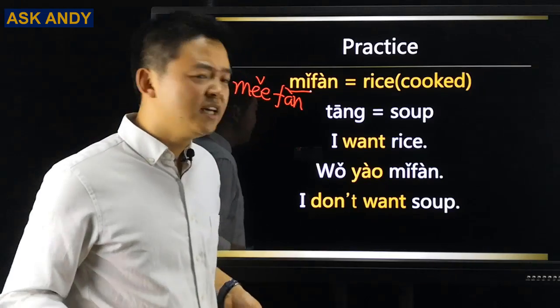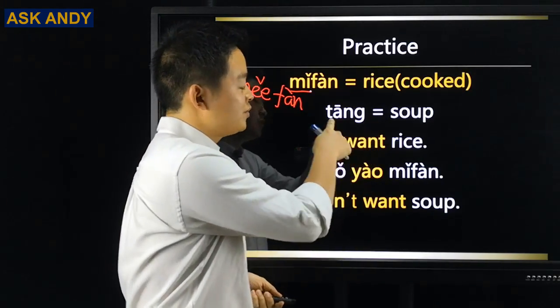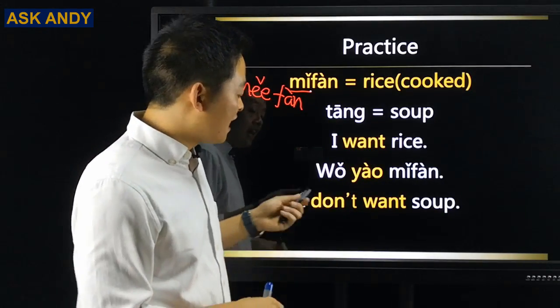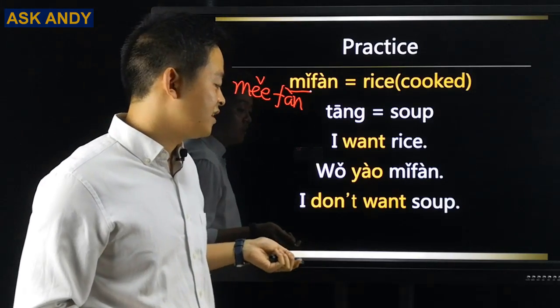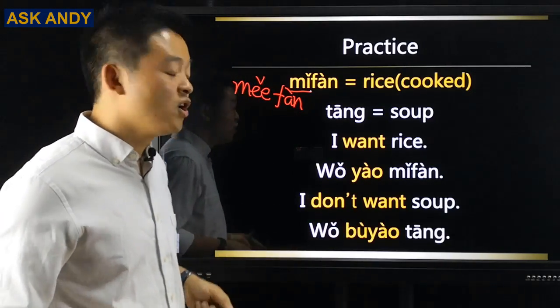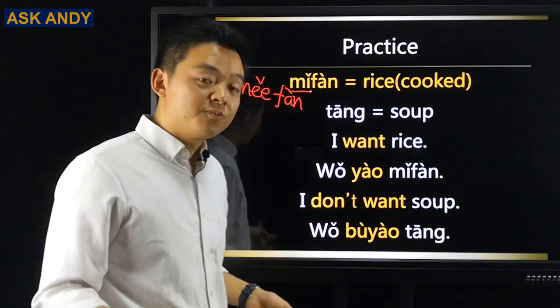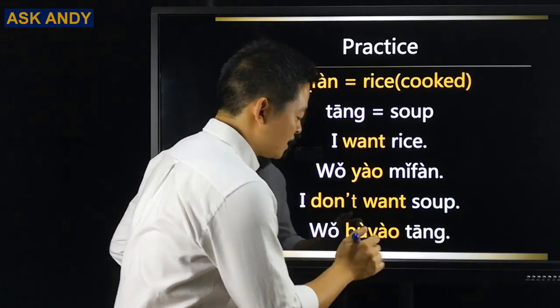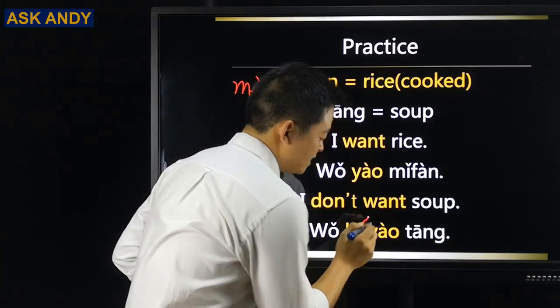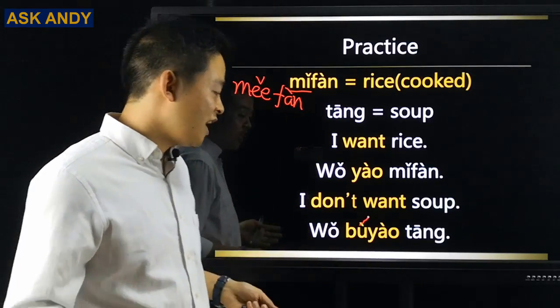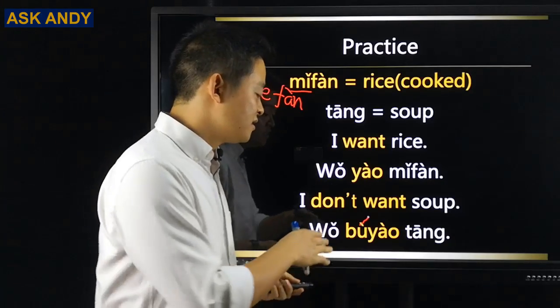And then what about this one? I don't want soup. So soup is 汤. And then what about don't? So make them together. I don't want. So that will be 我不要汤. So when I pronounce this 不, actually what I say is 不 second tone. So I'm going to talk about tone change later. So this one is fourth tone.